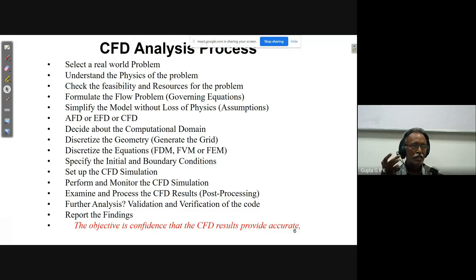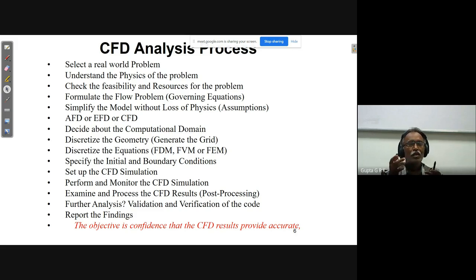Once you decide we need to do computational fluid dynamics, then what are the main things that are needed? This is very important whenever you start solving the problem. Because the equations are known, as I told in the last class, the problems differ from one another based on 2 things: one is geometry and another is boundary conditions. So for geometry, decide about the computational domain. What is the domain of interest? That I have to know.